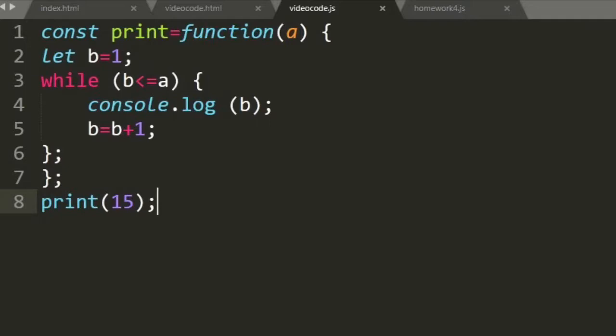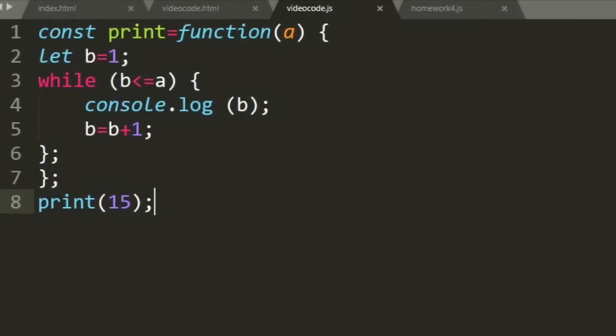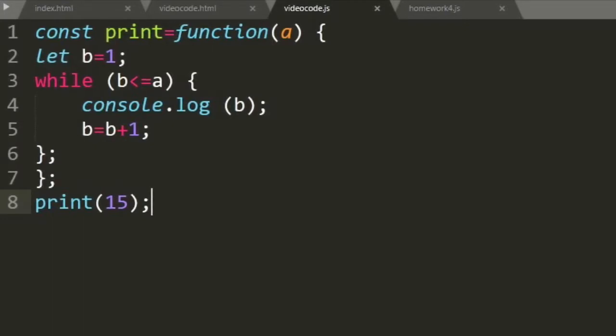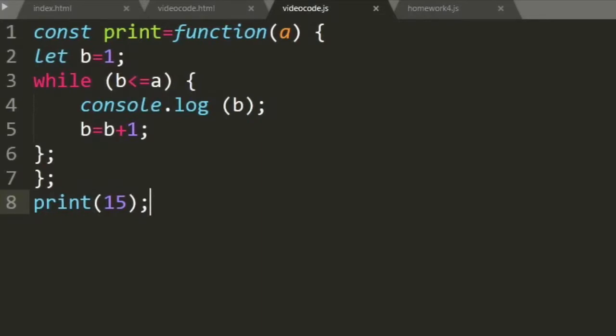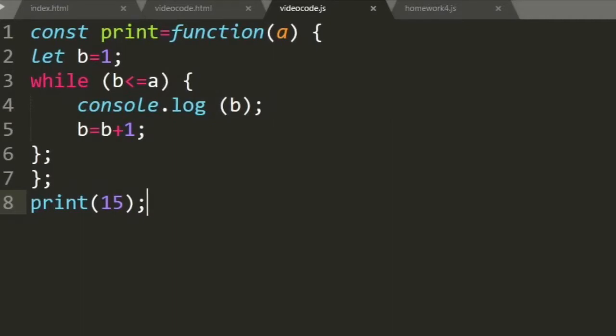So in this case, if we call the function with an input 15, we will get printed to the console all the natural numbers from 1 to 15. How does this work? So we called the function with 15, right? 15 goes instead of a, and because we set b to be equal to 1, in our while condition we have 1 is less than or equal to 15, which is true. So it goes inside and it prints to the console b, which is 1, and then we change b to b plus 1, which will be 2.